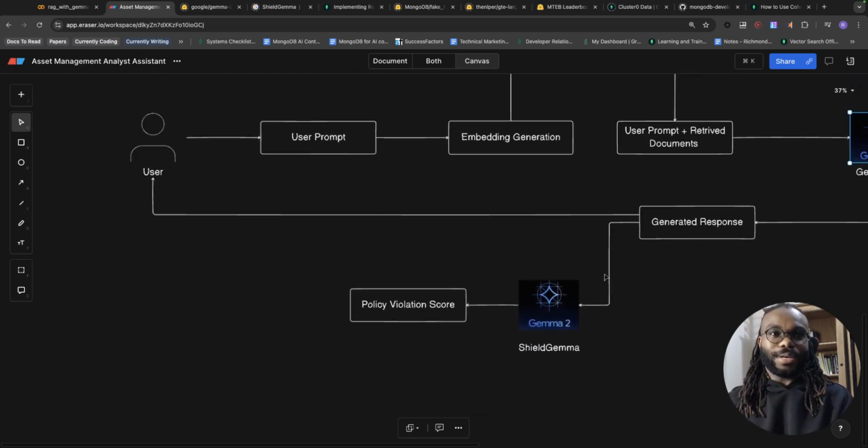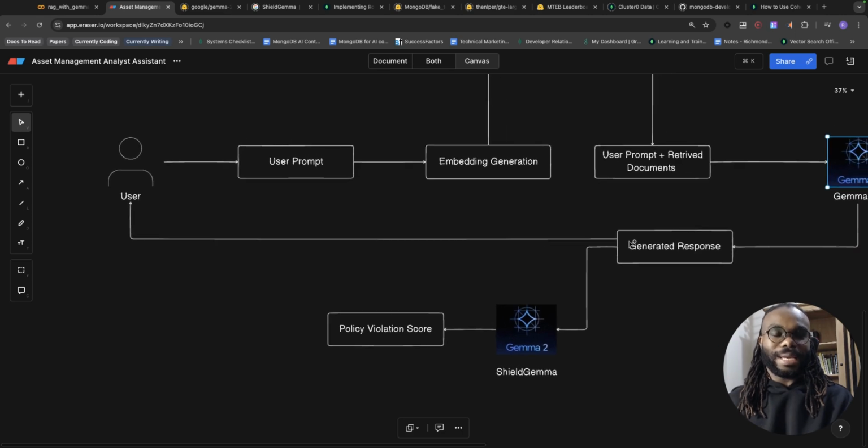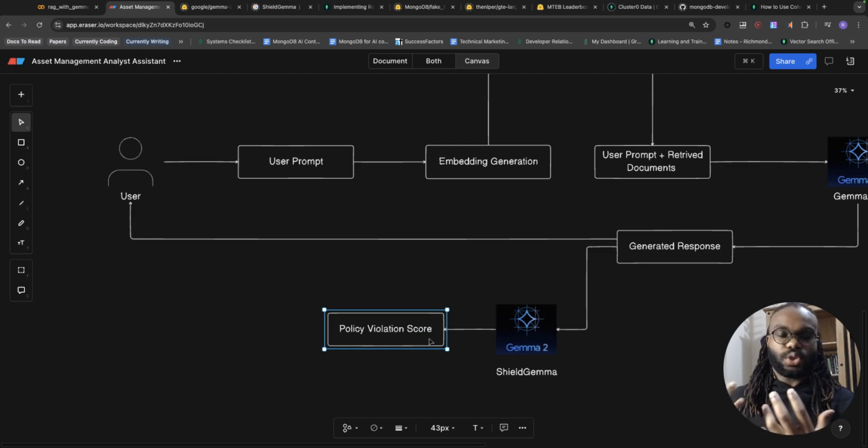There are some things you could do here. In the pipeline that I've created, we send the response directly to the user, but we also run another operation where we pass the response to ShieldGemma, which is a variant of Gemma 2, and we get a policy violation score, a policy violation output.